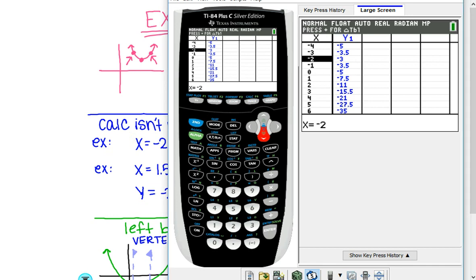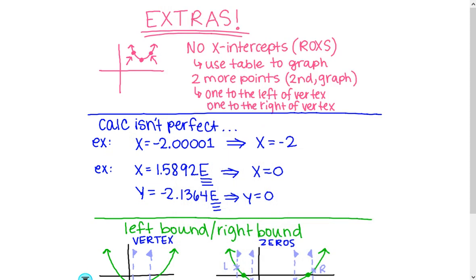All right, next thing to talk about is remembering that our calculator isn't perfect. So we saw it on one of the examples we did earlier where I got like -2.000000001. So I'm going to just assume that it's x equals 2. Remember, the calculator is not perfect. It's taking its best guess.